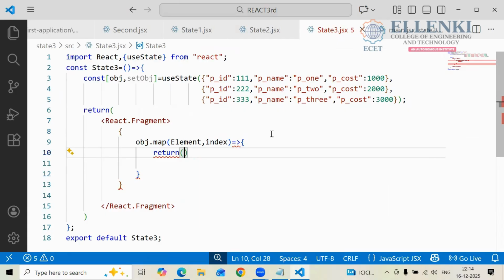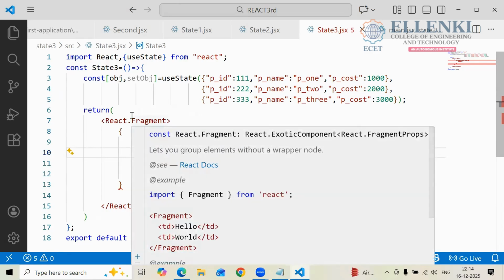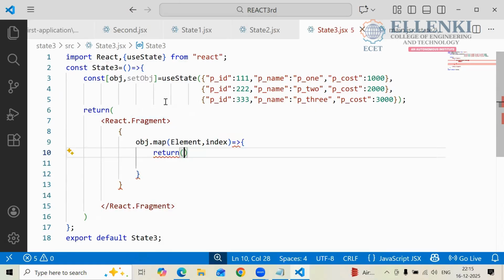No, right? So what I am doing here is creating one table. How are you going to create the table here? So here I am taking a table.